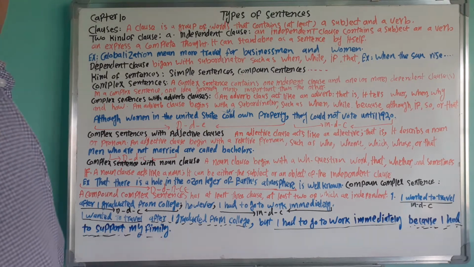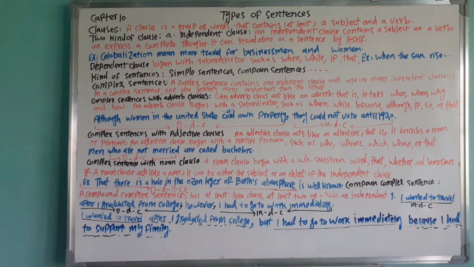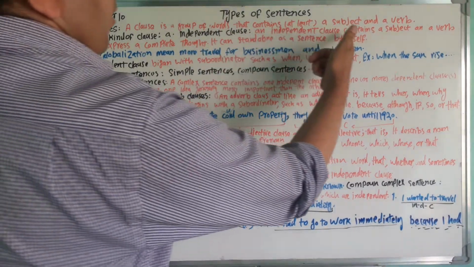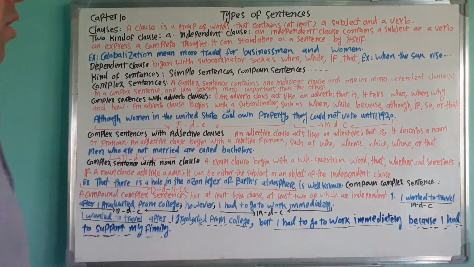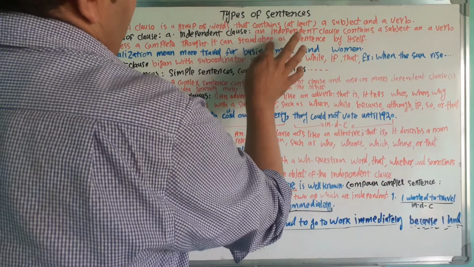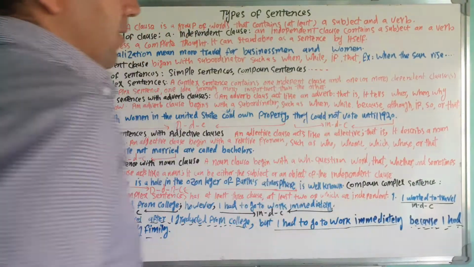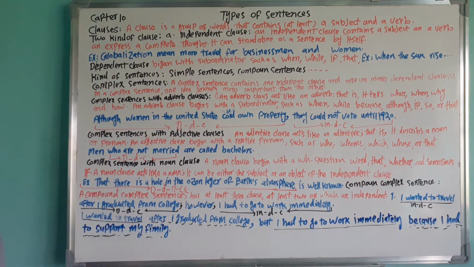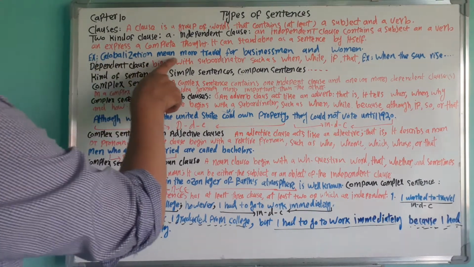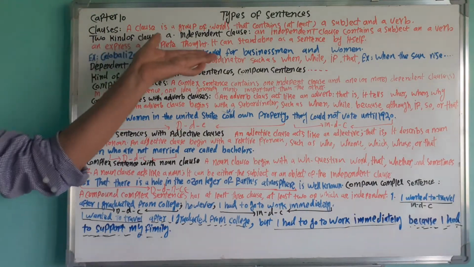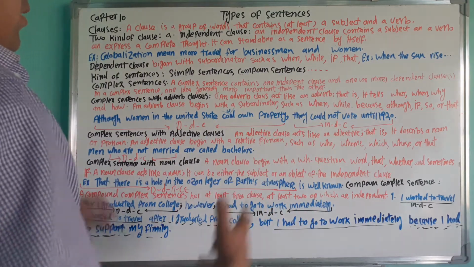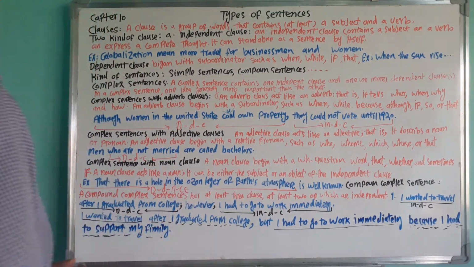We have two kinds of clause: independent clause and dependent clause. What is independent? An independent clause contains a subject and a verb and expresses a complete thought. It can stand alone as a sentence by itself. For example, globalization means more travel for businessmen and women. It's an independent clause because it has a complete thought, an idea.